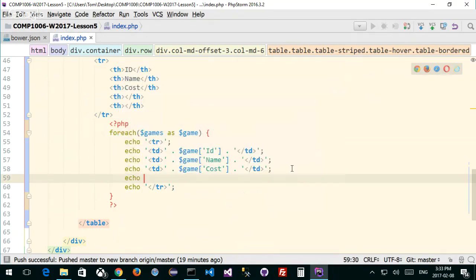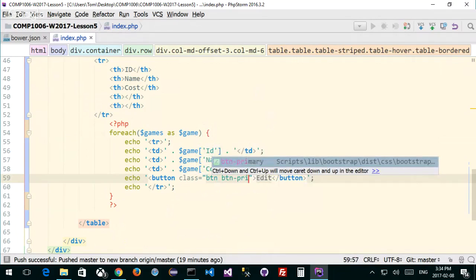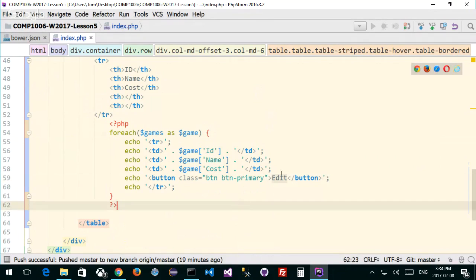So I want to kind of go in here and set up a button. So I'm going to go echo. Now for now, all I want to set up is the ability for me to put this button in place. So it's going to be button, and then button. Right, so that's the button. That's the first button, and this is going to be the edit button, right? And it's going to have a class of, you got to be very careful here, right? Button, and then button for the edit, primary. That's the Bootstrap class, which makes it blue, right? So it kind of highlights the button.